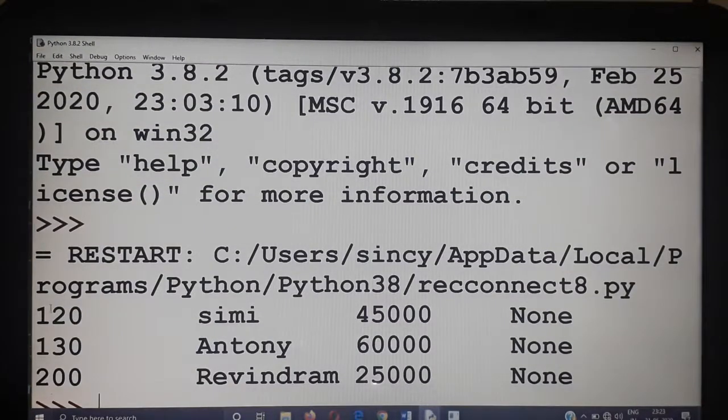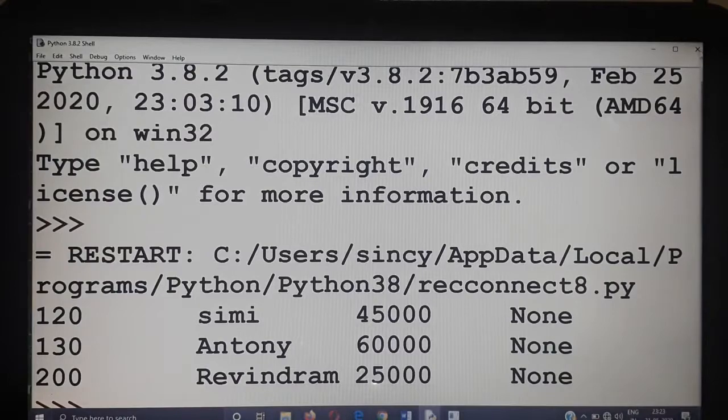See then 120, it is displaying in a table format. I didn't mention any heading over there, that is why the attribute names are not displaying. We used the query select star, so that will extract only the records, not the attribute names. So the data will be displayed in a tabular format.